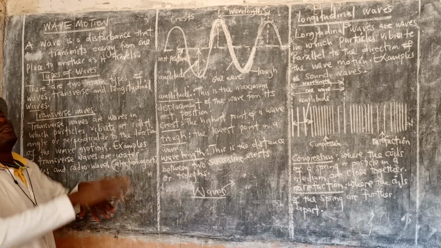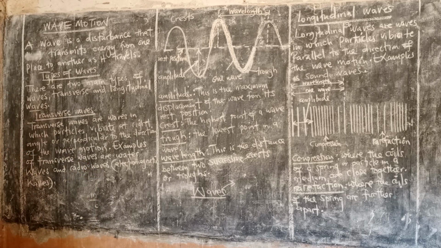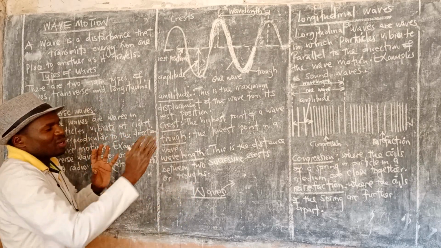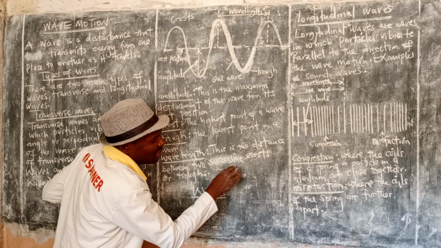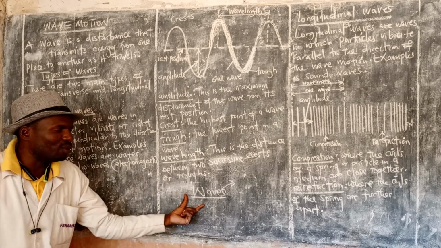The more you call someone, does your phone not drain? Your phone drains. Why does your phone drain? Because as you are transferring that energy from your phone to another person, as it is moving from one place to another, energy has to be transferred as well. That's why the more you call, your battery is going to drain.